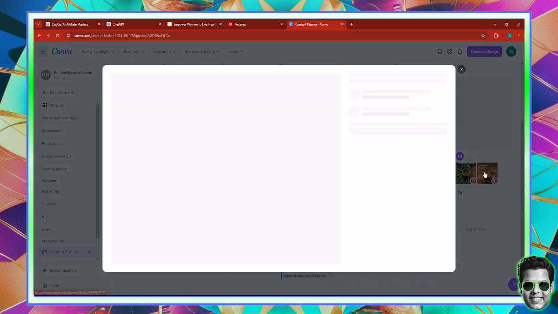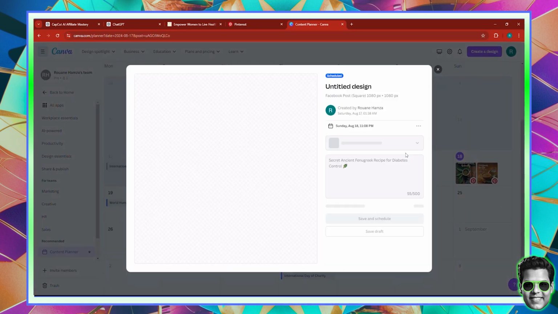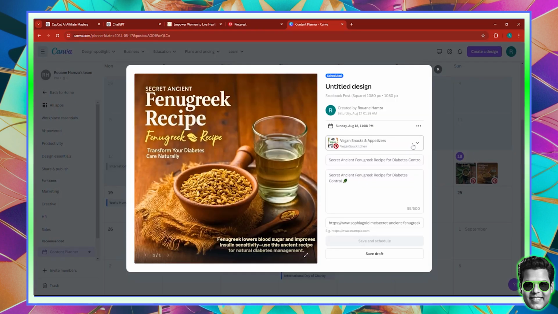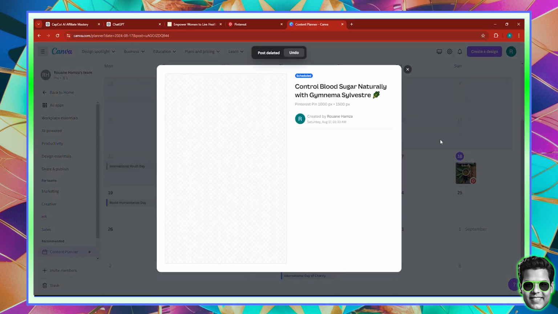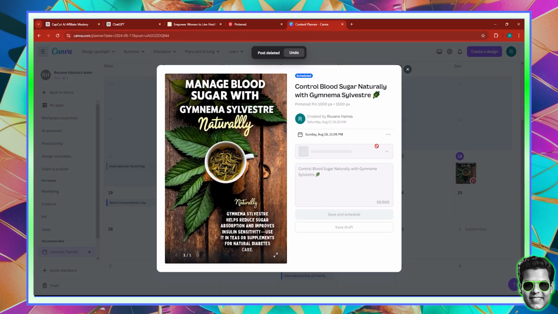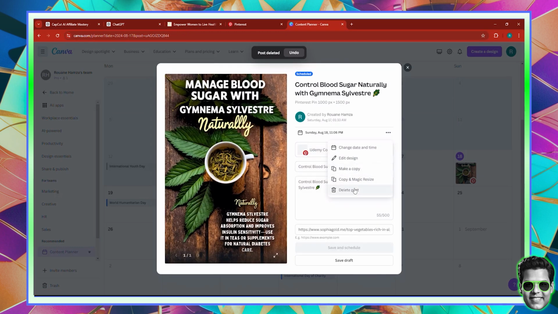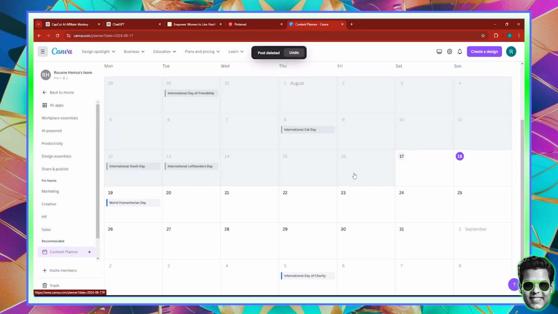So if I want to delete this, I have to click it, and I'll delete it. Now, I'm going to show you how you can schedule content, so just give me some time. But I'm going to click here, delete the post. And I'm also going to delete this one as well, because these posts were scheduled just as an example before I decided to record this section of this lecture. So here we go. Now, the thing you have to know is you need to link accounts.